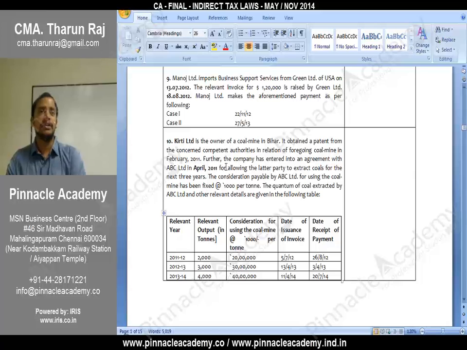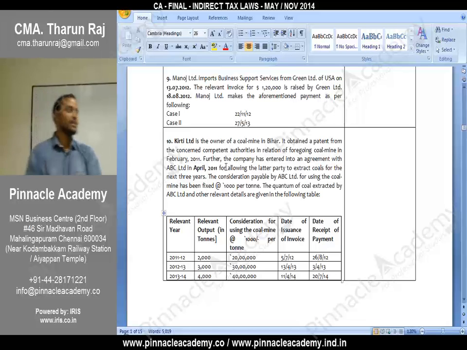Date of payment received, whichever is earlier. So which is earlier in the present case? 5/7/2012. Next, 2012-13. Whichever is earlier. Which is earlier? 3/4/2013. 2013-14. 11/4/2014. Easy.